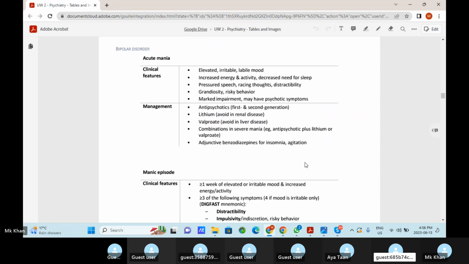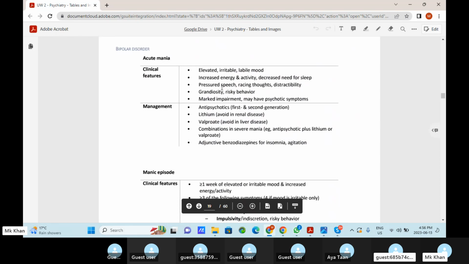Acute mania, the clinical features are elevated, irritable, labile mood, increased energy and activity, decreased need for sleep, pressured speech, racing thoughts, distractibility, grandiosity, risky behavior, marked impairment. May have psychotic symptoms also, like hallucination or delusion or disorganized thought and behavior. Management is antipsychotic first, second generation. Lithium is avoided in renal disease, valproate avoided in liver disease. Combination in severe mania is antipsychotic plus lithium or valproate. Adjunctive benzodiazepine for insomnia or agitation.